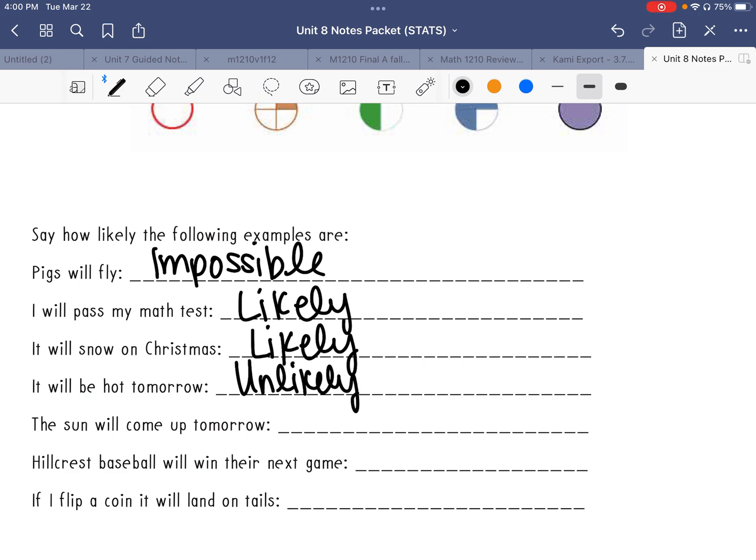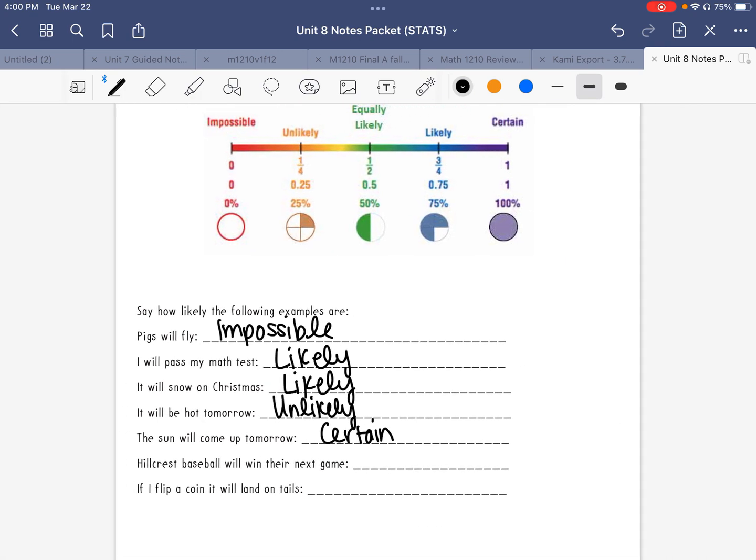The sun will come up tomorrow. We would call that certain. Hillcrest baseball will win their next game. I wish we could say certain or even likely. I'm not sure. Let's say equally likely for this one. They might not. I'm really not sure.